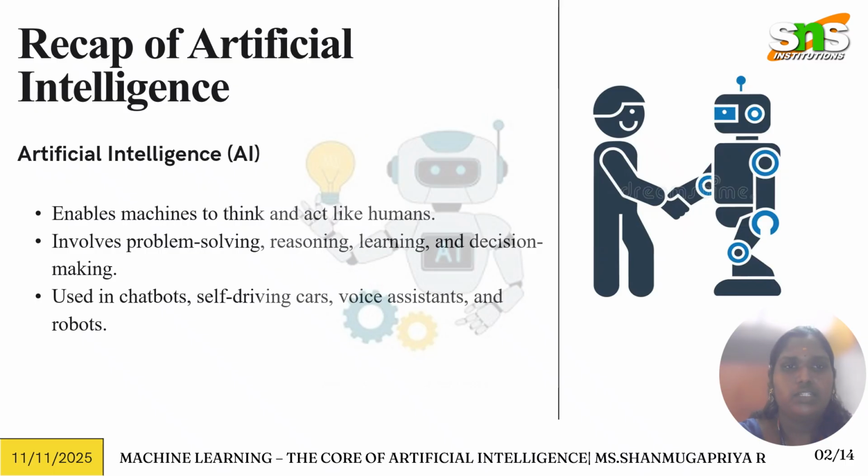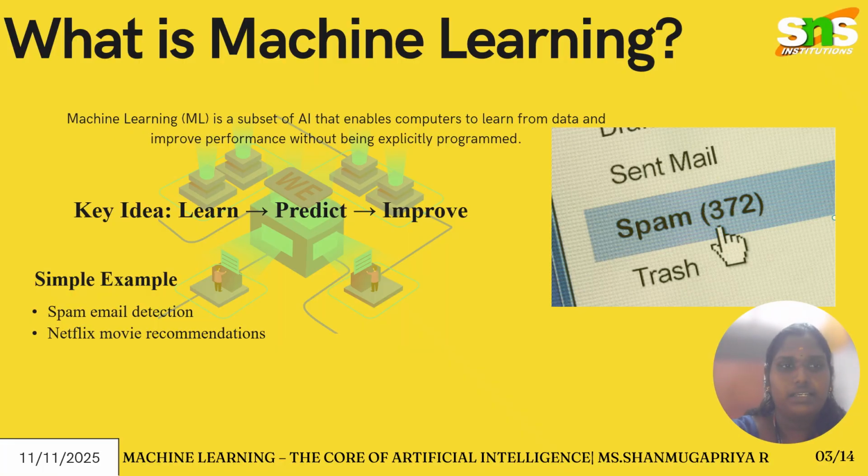There is a simple thing. What is artificial intelligence? It has subtopics like machine learning and deep learning. We will see about machine learning in this video. So what is machine learning? It's a subset of AI. It learns from the data and gives the output, the predictions, from what we feed it. So simple examples are spam email detection, Netflix movie recommendation, fraud detection, and Spotify song recommendations. These are examples of machine learning.